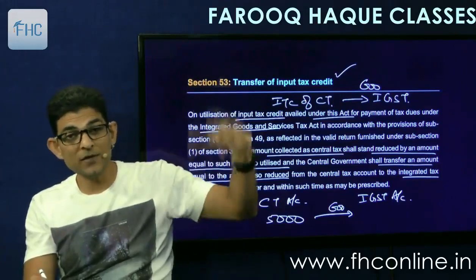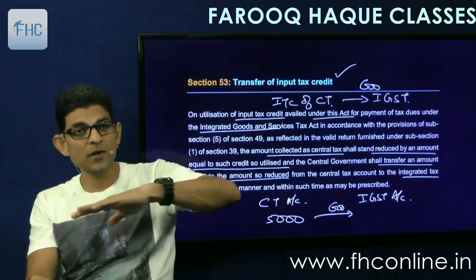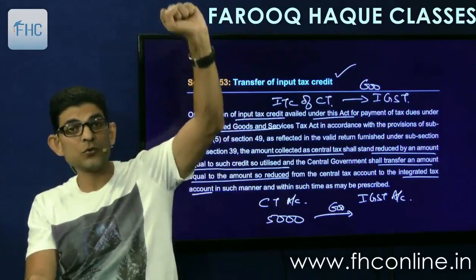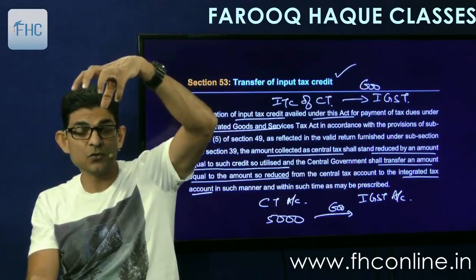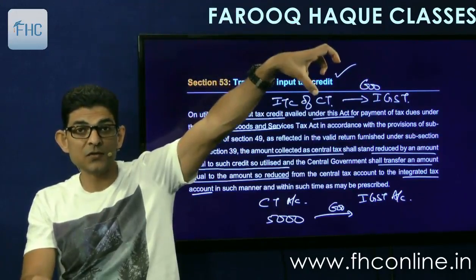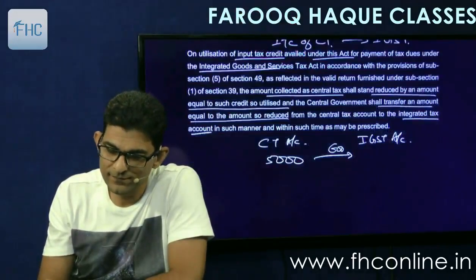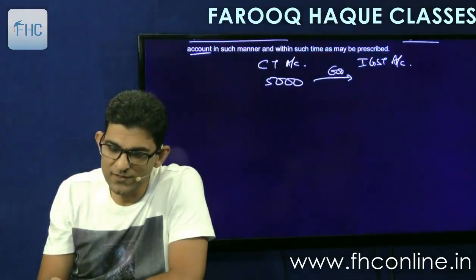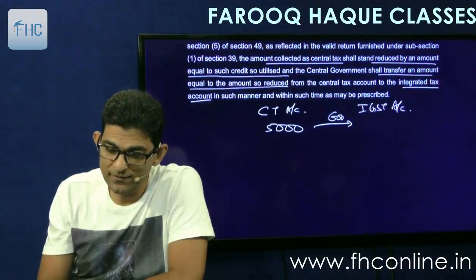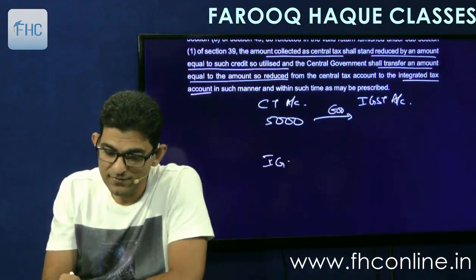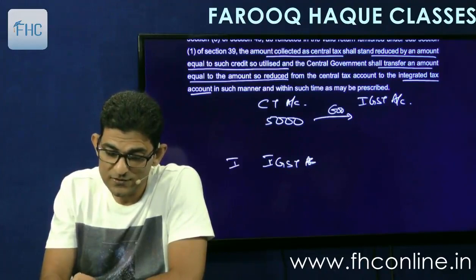So this is the corresponding provision. What the assessees do will be reflected in the government records also. So the government has to transfer central tax collection to IGST collection. This we had studied in the IGST Act also, if you remember.